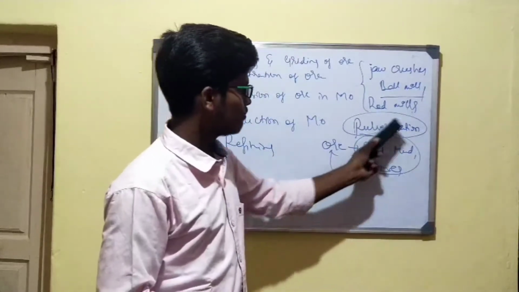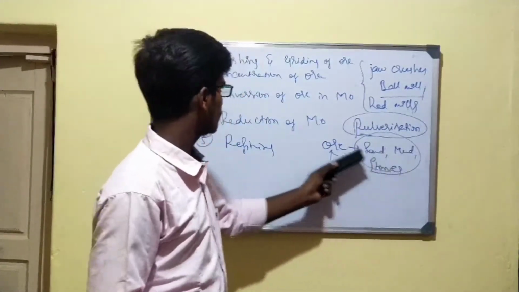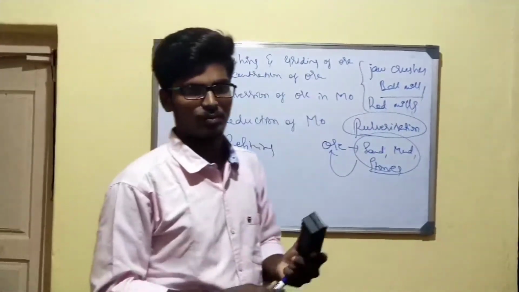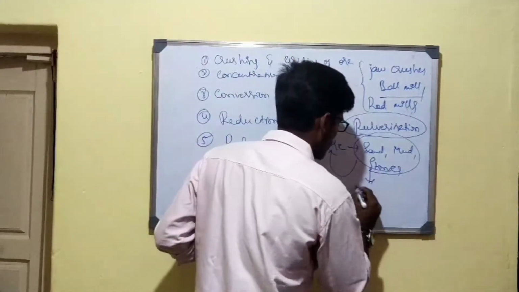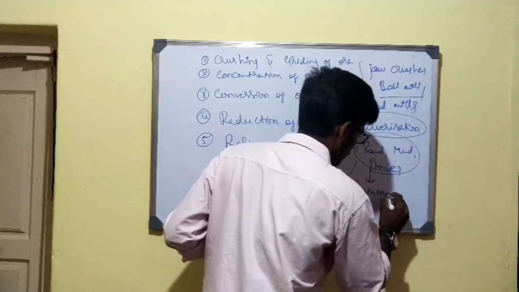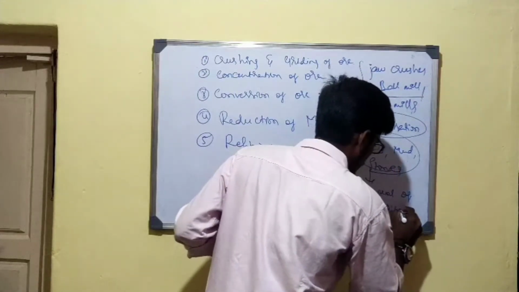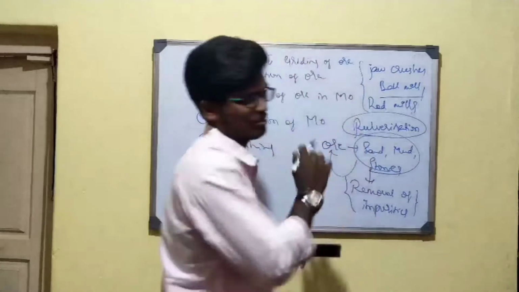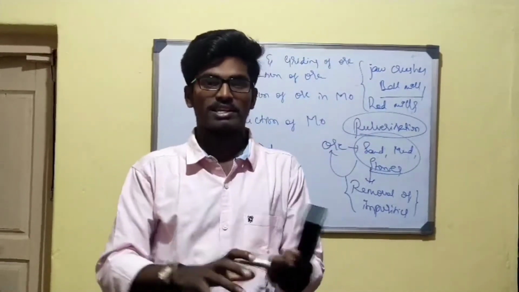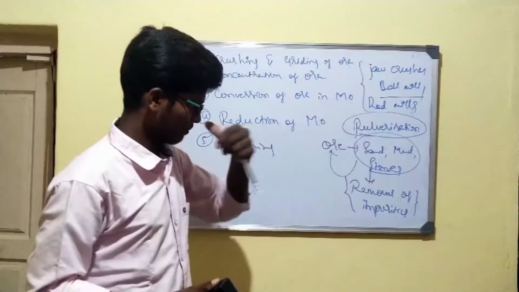So to remove these impurities, I have to do concentration of the ore. Concentration of the ore is nothing but removal of impurities. Removal of impurities results in the concentration of the ore.